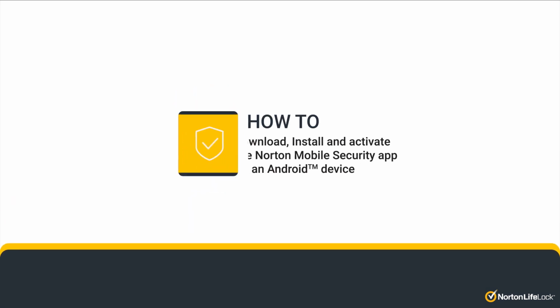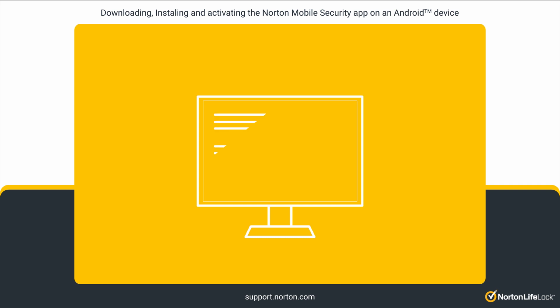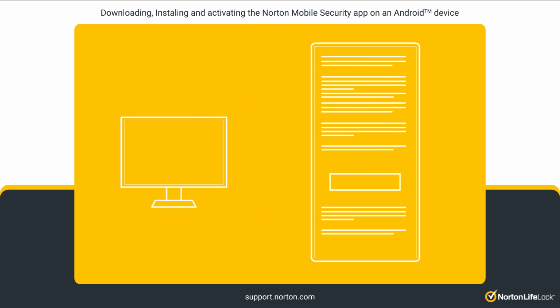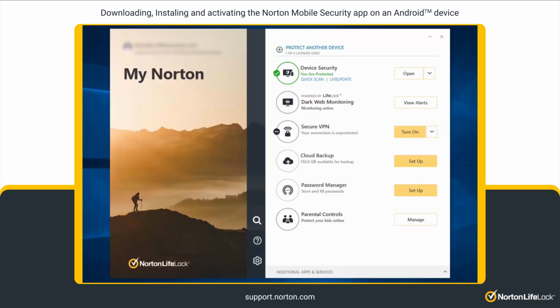Hi! In this video, you will learn how to download, install, and activate the Norton mobile security app on an Android device. If you are using your computer and want to send the instructions to install Norton on your mobile device, open Norton. If you see the My Norton window, go to the Device Security row and click Open.